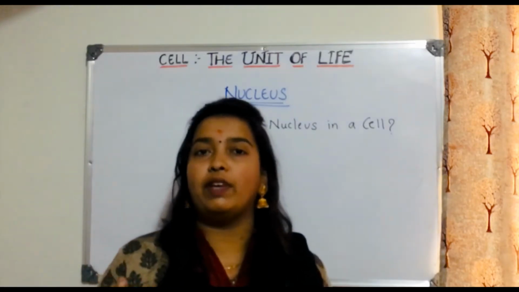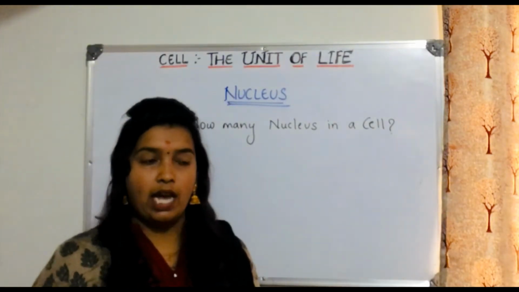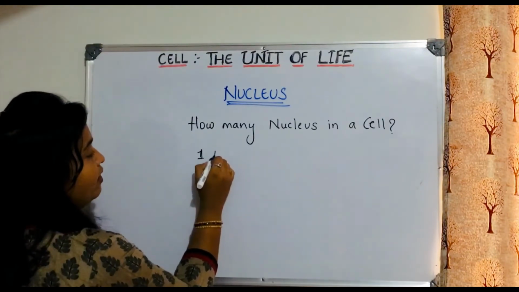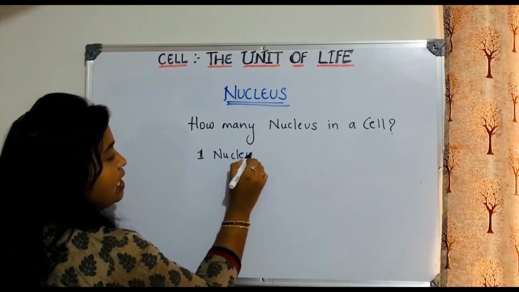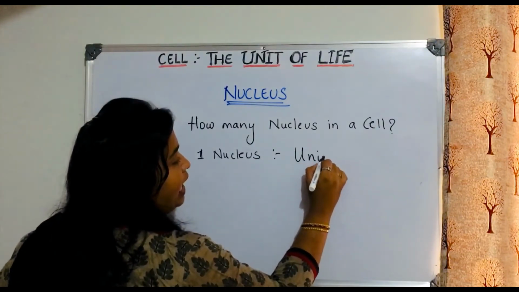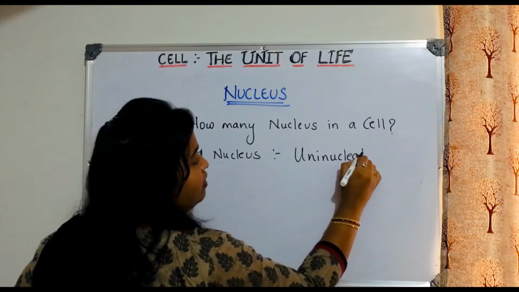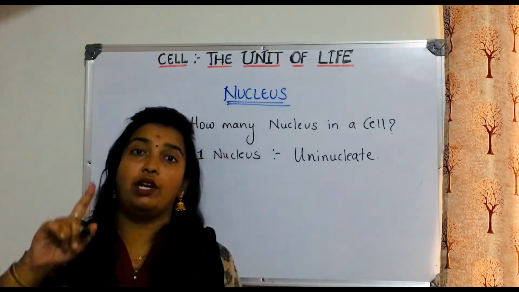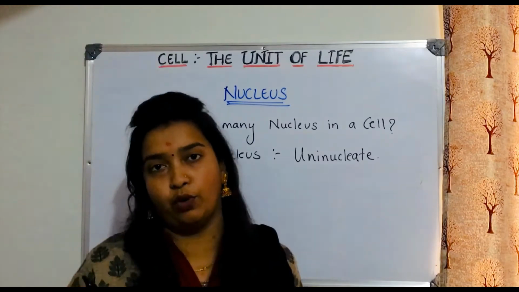Based on that also we can differentiate cells. If a cell has only one nucleus, what do we name it? We name it uninucleate. The cell which has only one nucleus, we call uninucleate.